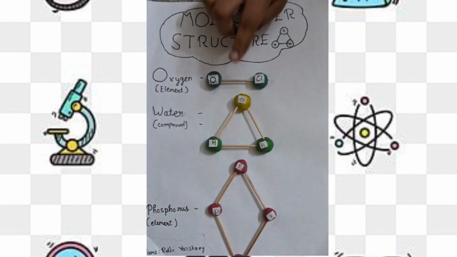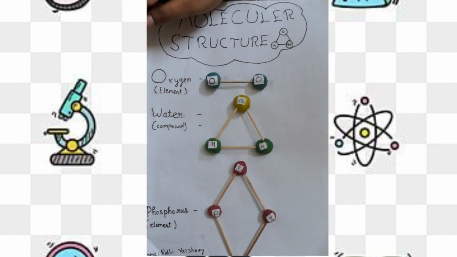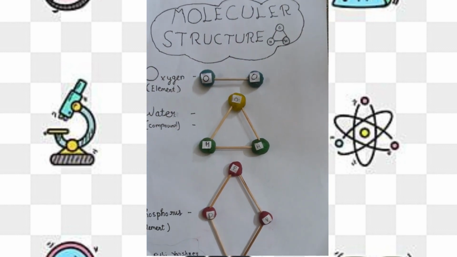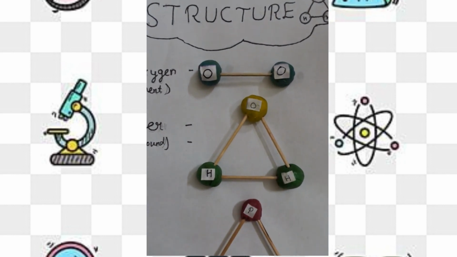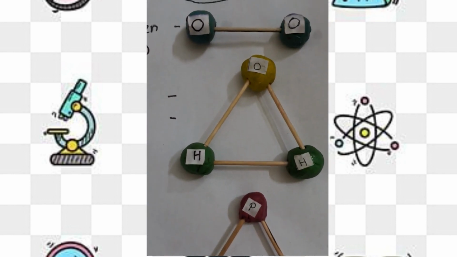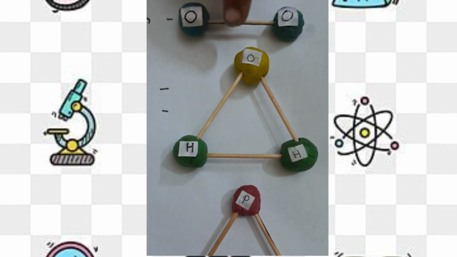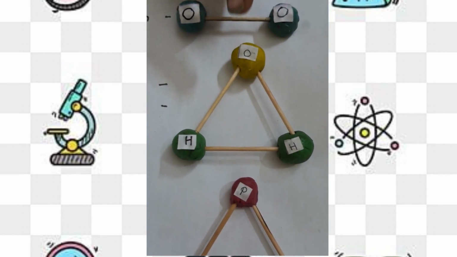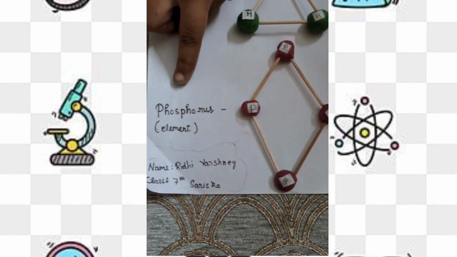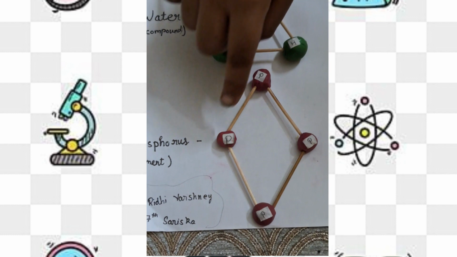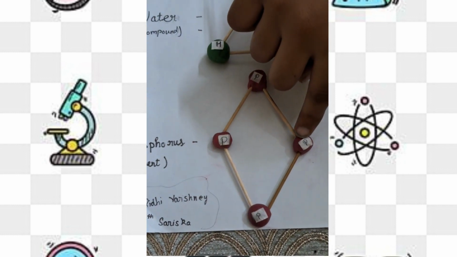toothpick. Next is water, which is a compound whose symbol is H2O, which means two molecules of hydrogen and one molecule of oxygen. So I have made two molecules of hydrogen and one molecule of oxygen. Next element is phosphorus, which is P4, which means four molecules of phosphorus.